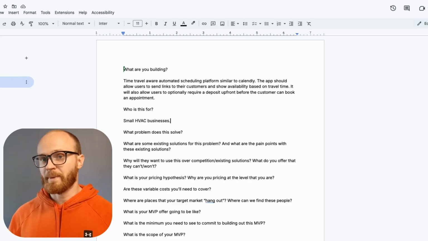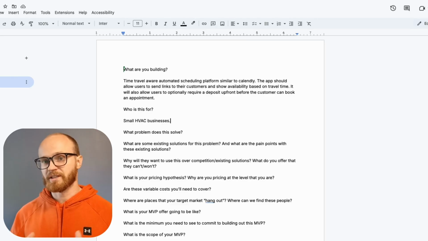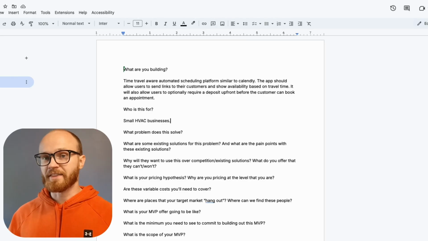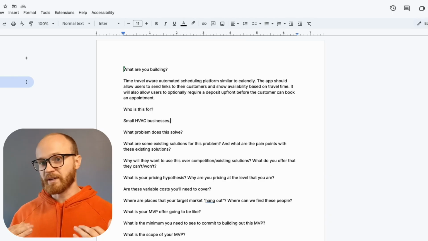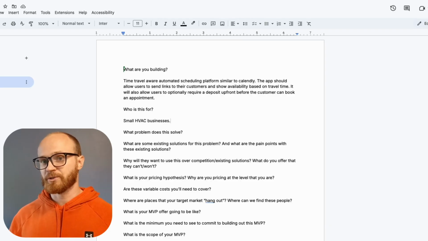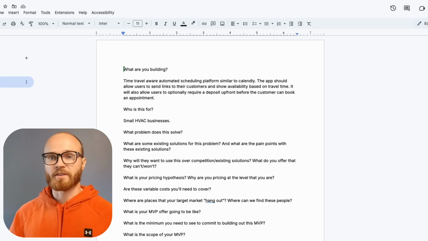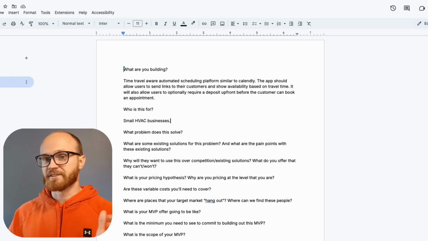Also, I've got to imagine that a lot of these businesses are doing this scheduling by hand right now. I think this is a great place to start. Will they use it? I don't really know, but if we can get some traction, I think there's a good opportunity. And if not, it might be worth pivoting into a different niche and trying the same idea.